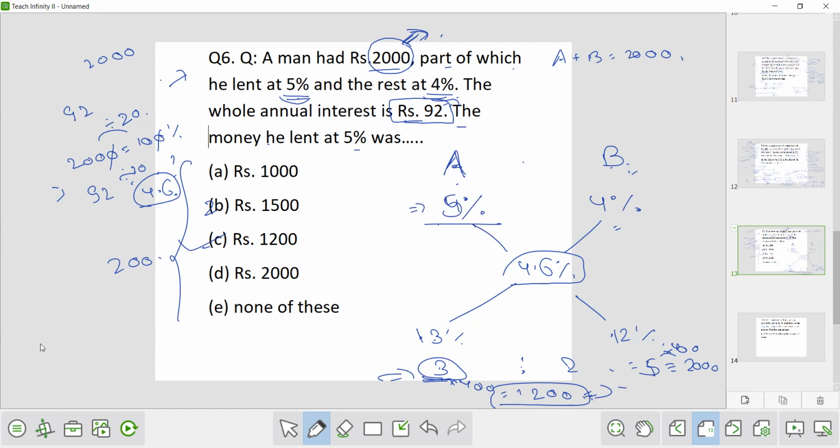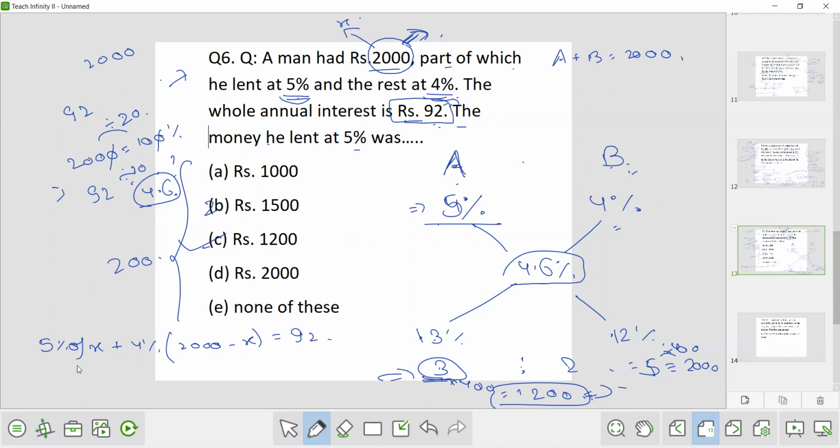The other method is also good. You can solve the question by that method also. Let's say X was lent at 5%. So 5% of X. The remaining was lent at 4%. So 4% of the remaining, that is 2000 minus X. So this is equivalent to 92, because this is the interest. Now, 5% on X and 4% on 2000 minus X is equivalent to 92.